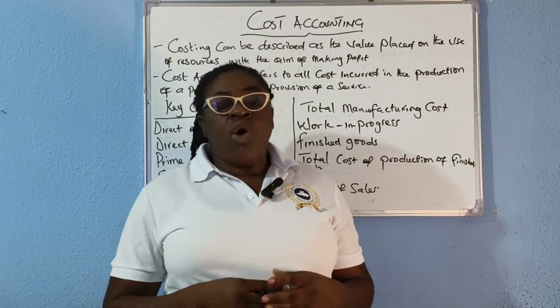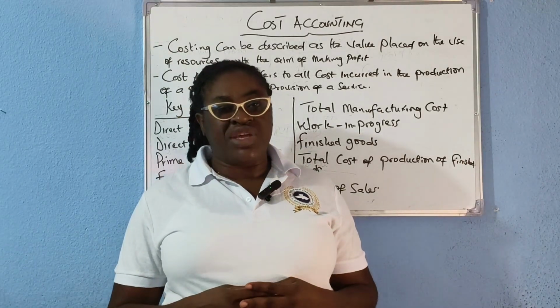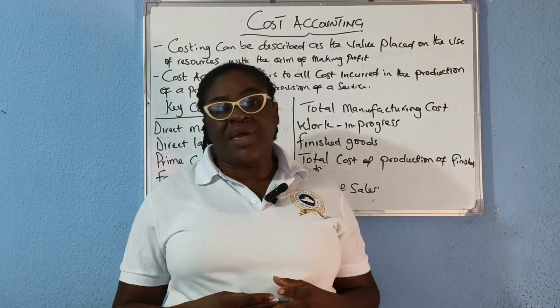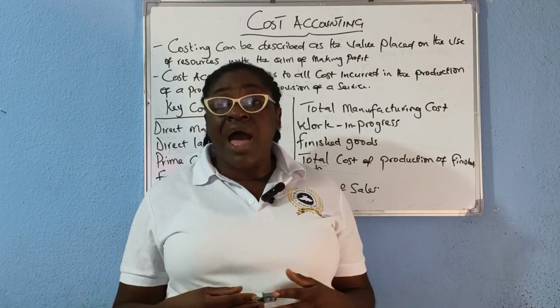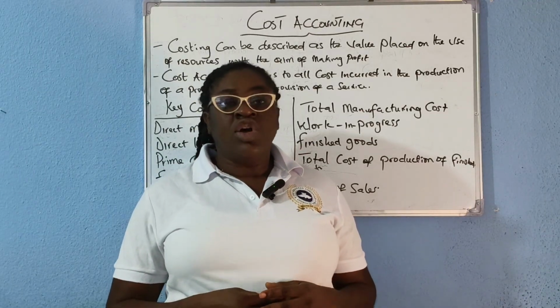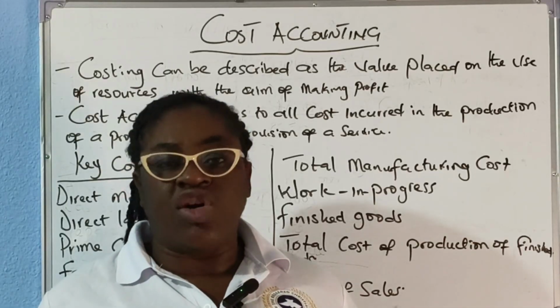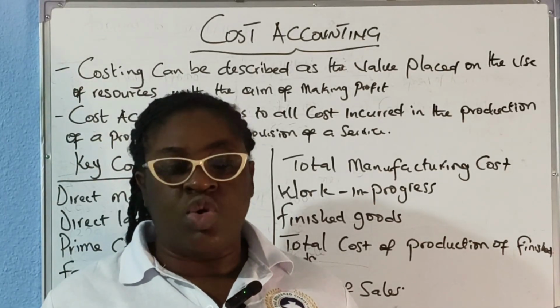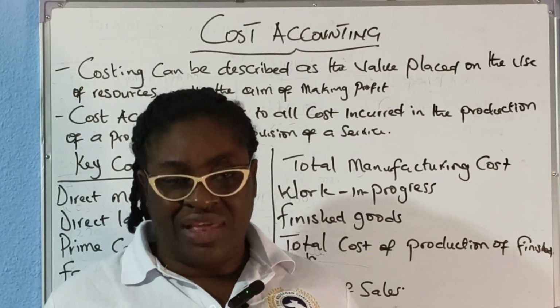Now, we have different types of businesses. Of course, we have trading businesses like Pick and Pay, like ShopRite, and the likes. We also have service businesses, businesses that are meant to render service for people, just like the hospital, the private school, the private law firm, and the likes.